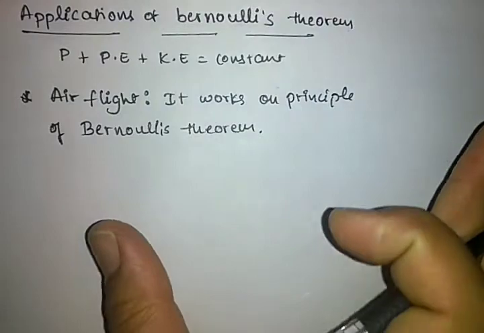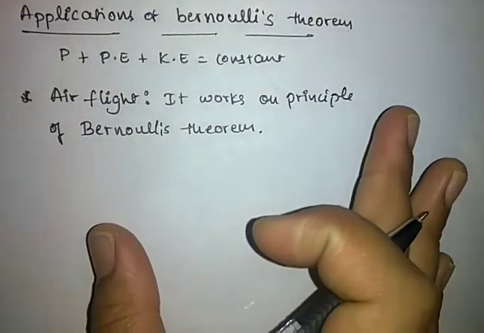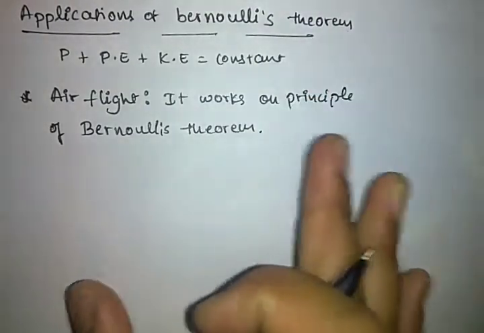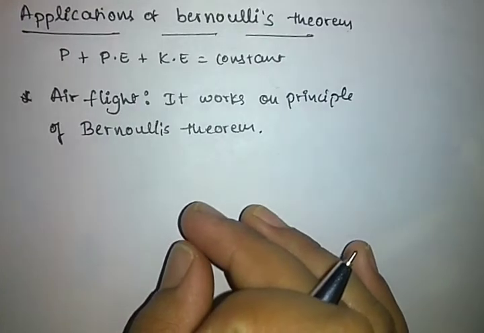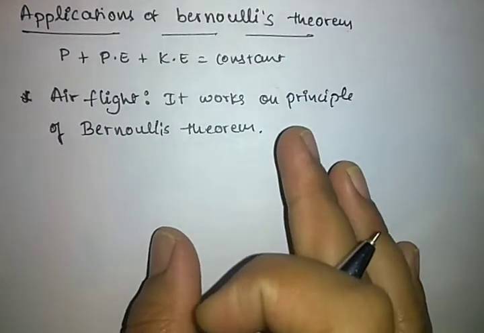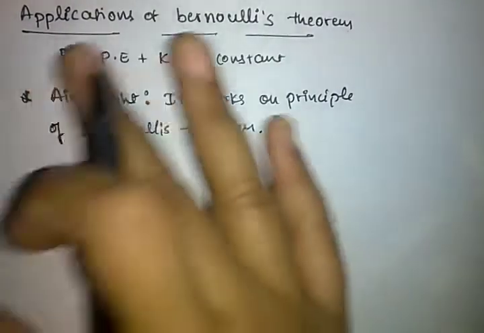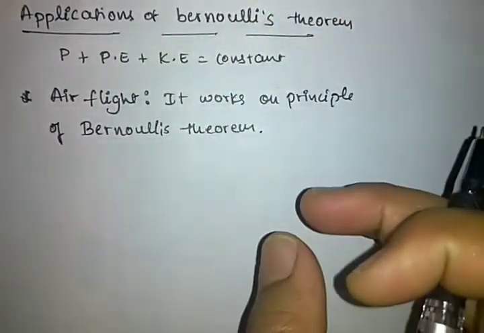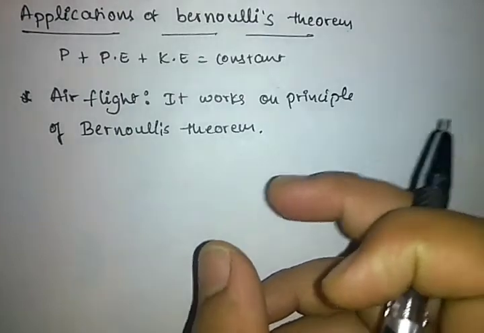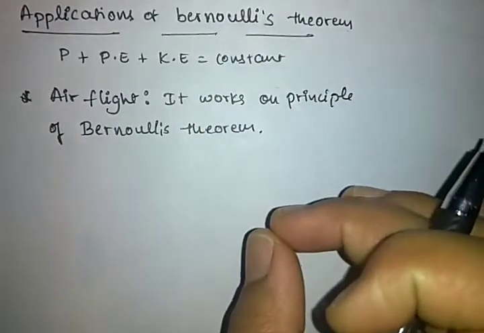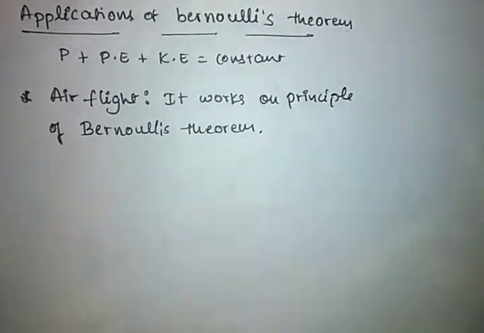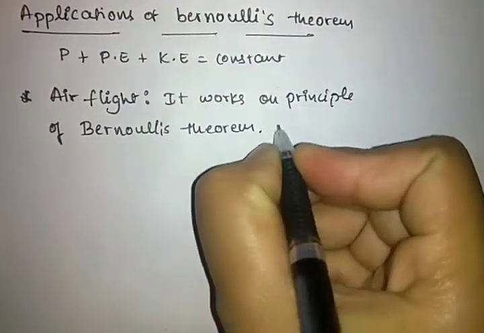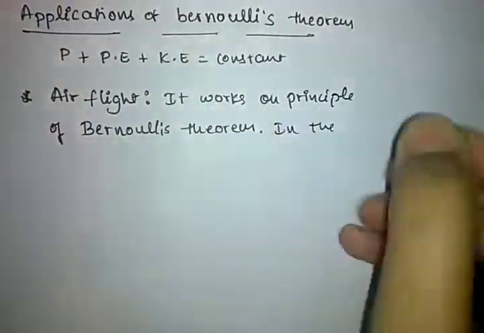The main way that Bernoulli's principle works in air flight has to do with the wings of the flight. Hence, the wings are architected in a special way, which means in the aeroplane wing.